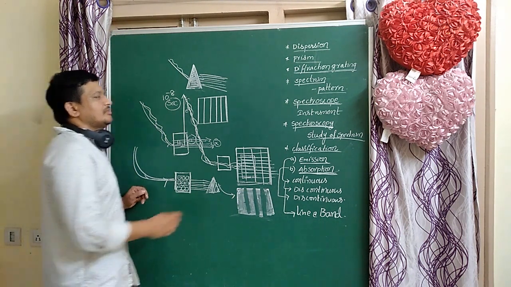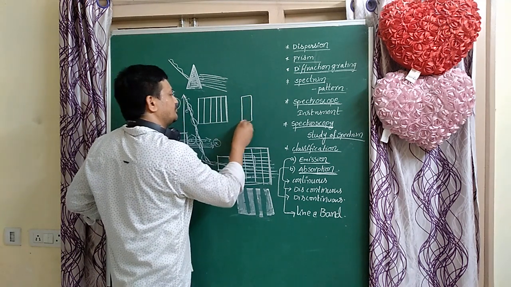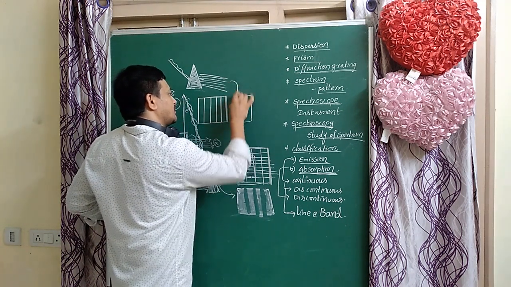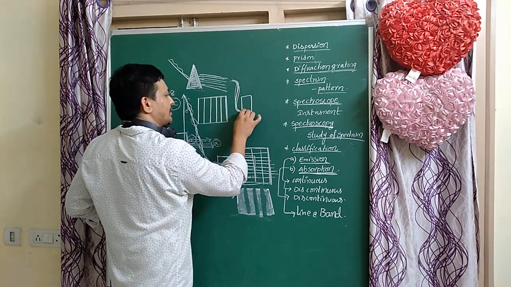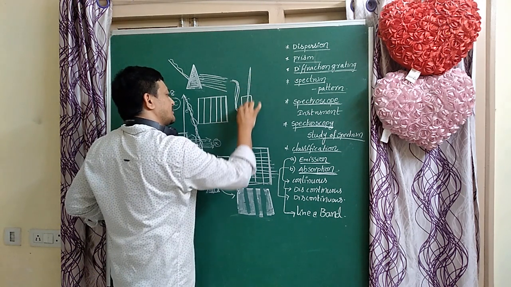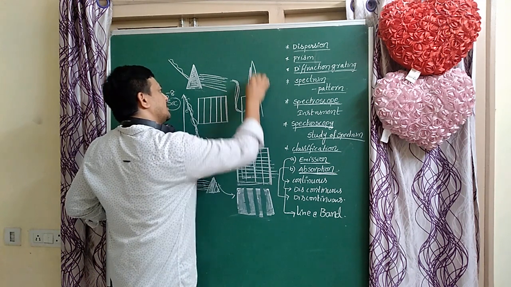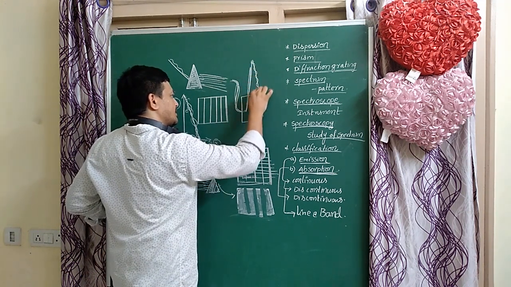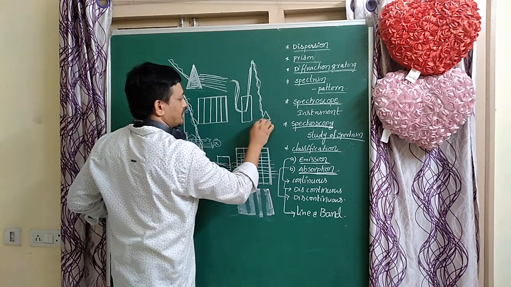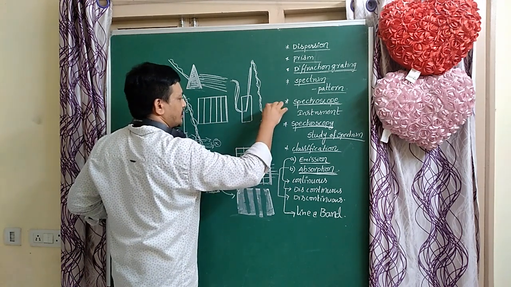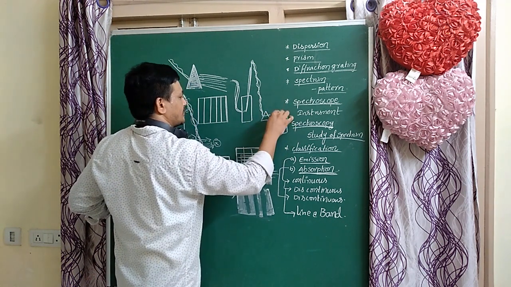For example, take a sodium sample, and light falls on or passes through that sodium sample. Electrons go to higher energy states and then come back. At that time some amount of radiation is emitted by those electrons, which is passed through the prism to get a spectrum. That spectrum contains two bright lines.